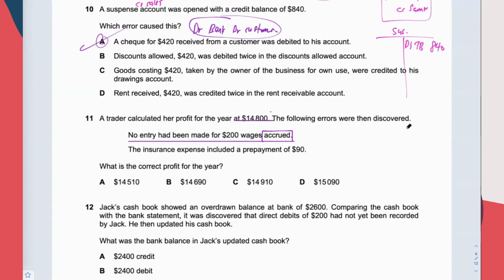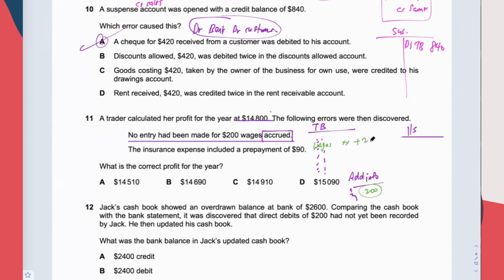You still remember? Whenever you are asked to come up with an income statement, the question normally gives you a trial balance, right? They give you a list of items in the trial balance along with some additional info, maybe 1, 2, 3, and then you have to do the income statement, right? Let's say there's one item here known as wages, and then here they say wages accrued 200. What do you do?